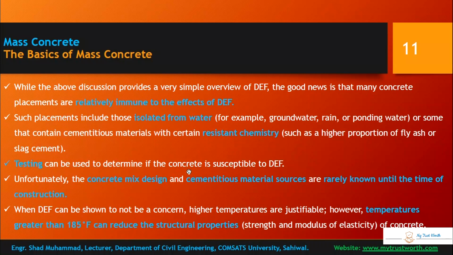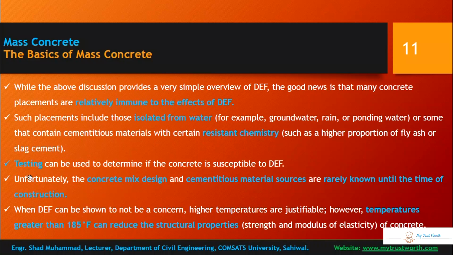Testing can be used to determine if concrete is susceptible to delayed ettringite formation. In labs, you can test which type of mix design you are using, and whether there will be delayed ettringite formation with its usage or not. Unfortunately, the concrete mix design and cementitious material sources are rarely known until construction.